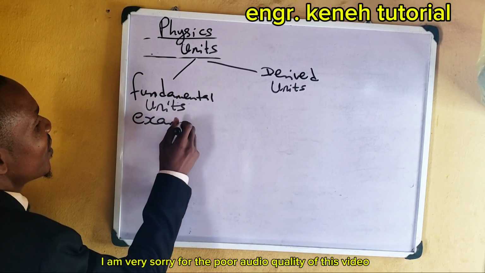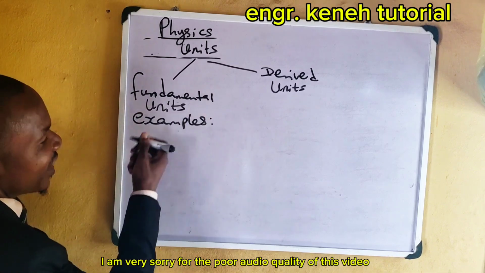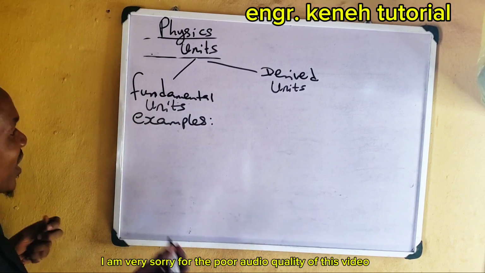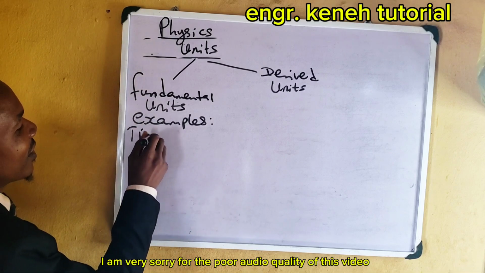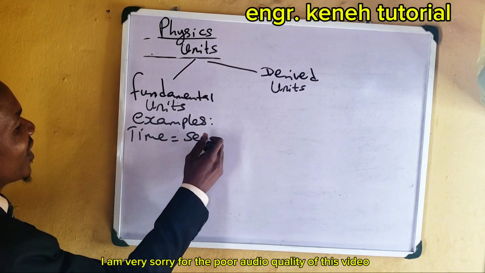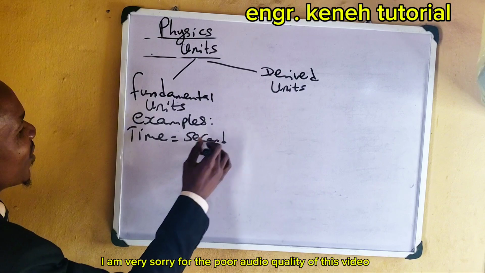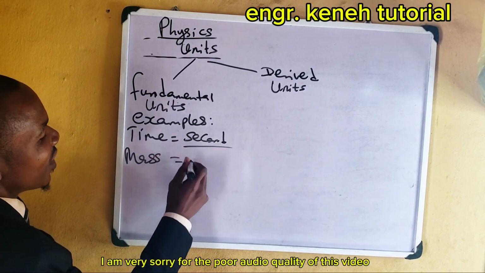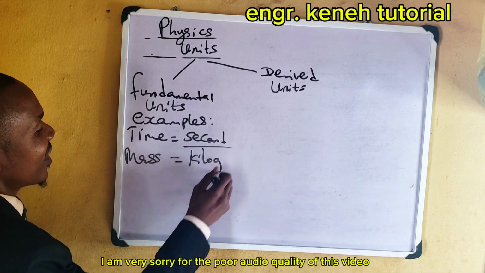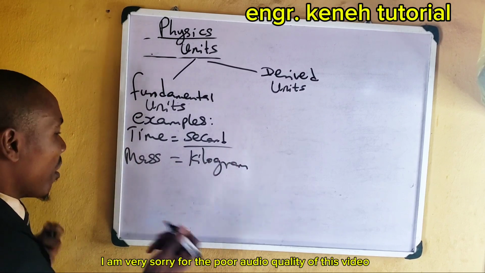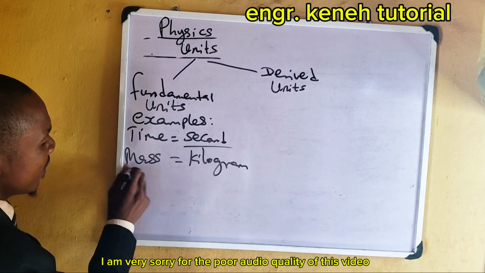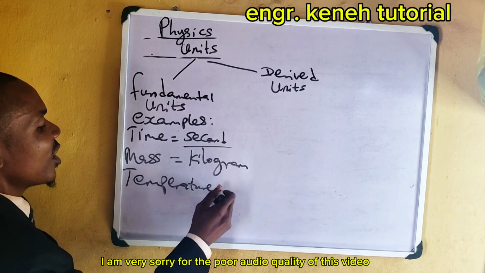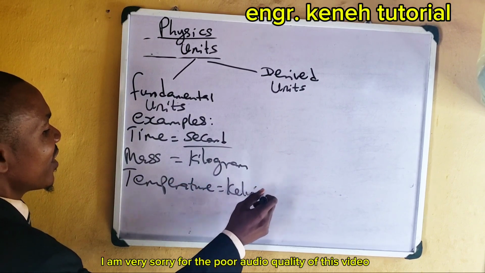All right, we have examples like this. Examples include, for example, of fundamental quantity, we have time. So we have time like this. The unit is second. Can you see? So look at it here. Likewise, we have mass. The unit is kilogram. We have temperature. The unit is Kelvin. Can you see that?